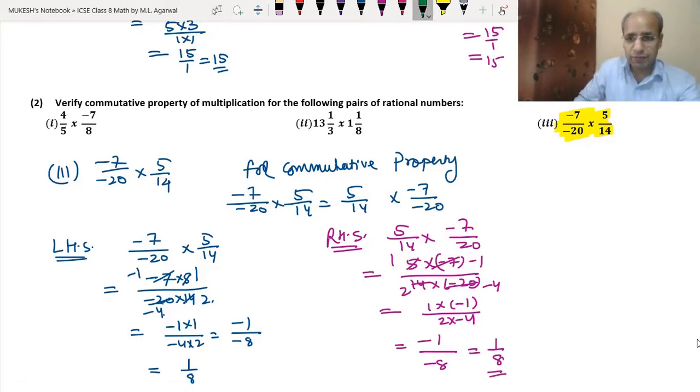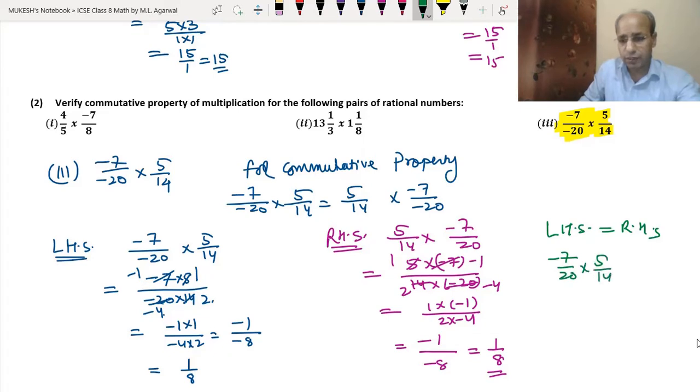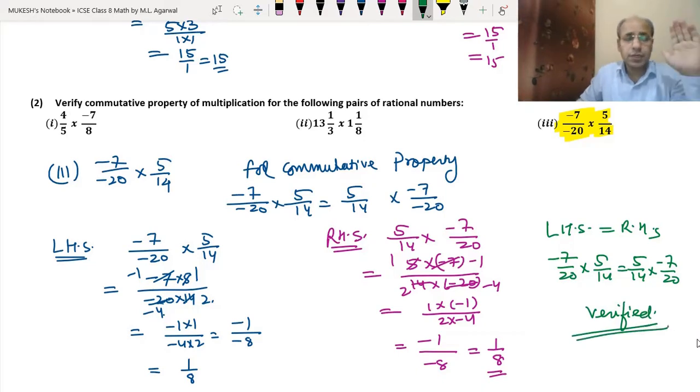It means that we can see that left hand side is equal to right hand side, or we can say that minus 7 upon 20 into 5 by 14 is the same as 5 by 14 into minus 7 upon 20. So this commutative property is verified. Okay, so we have completed the second question, third part. So we have completed two questions. Now let's do the third question.